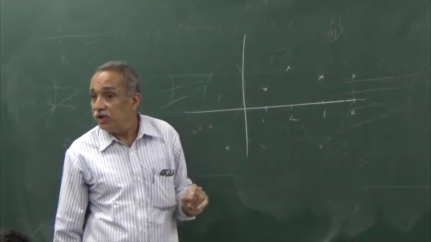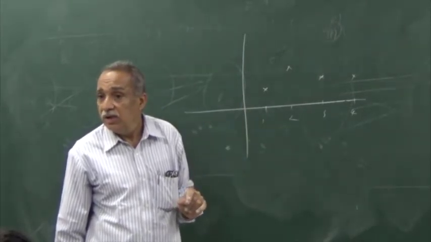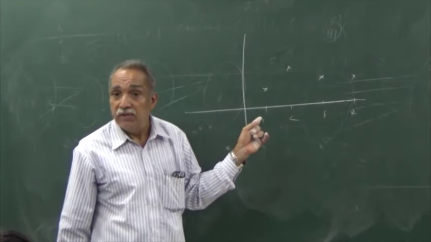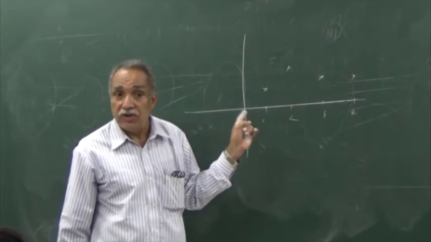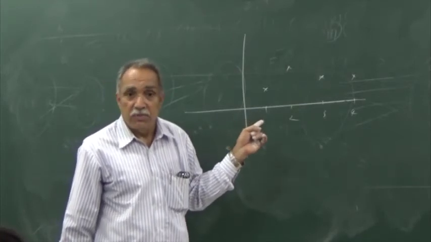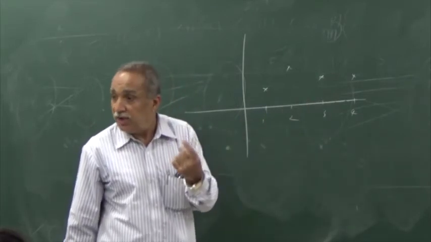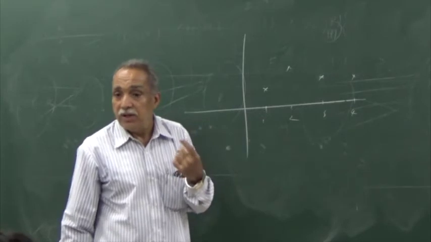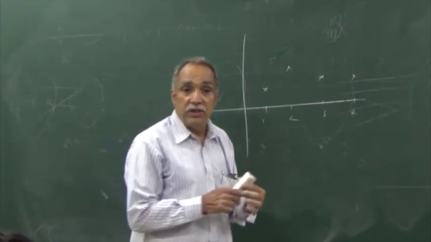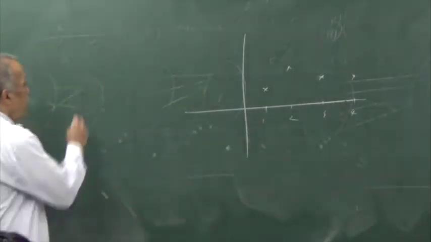Is this relation a function? What I have shown in the graph, is this the graph of a function? Yes, no problem. Every element that has been chosen by us has a unique image. I am not defining multiple images for any of the elements for which an image has been defined.